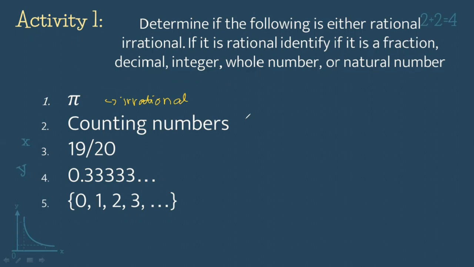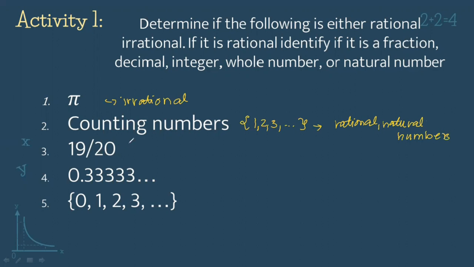So counting numbers, kung paano po tayo nagka-count, yun po yung counting numbers. So, di ba po, nagka-count tayo, mag-i-start sa 1. Ibig sabihin, ang tinutukoy po ditong numbers ay 1, 2, 3, and so on and so forth. So, since counting numbers are also known as the natural numbers, ibig sabihin, this is a rational, and that is natural numbers.